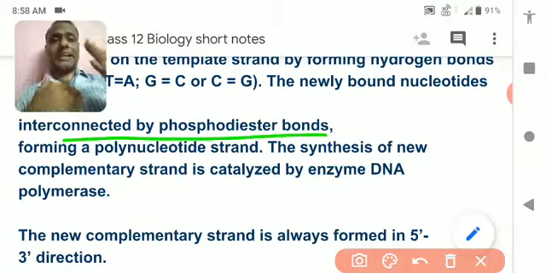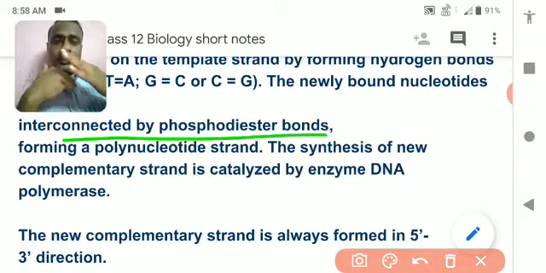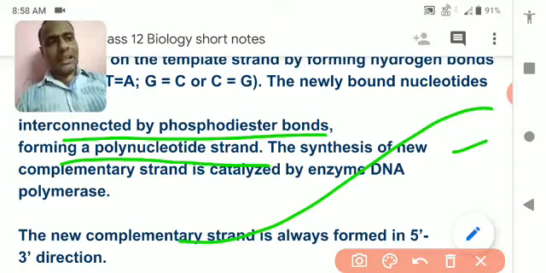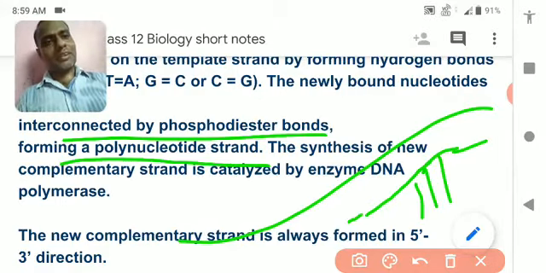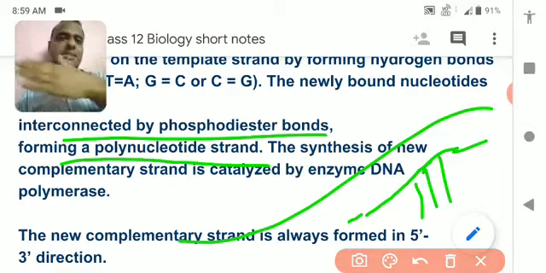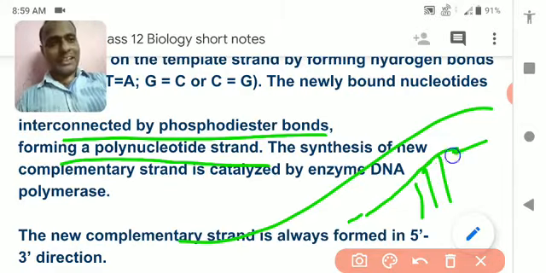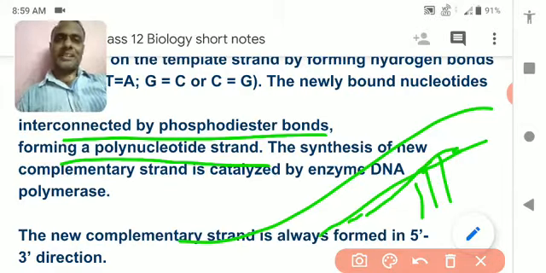So all the components, that is nitrogen bases, sugar and phosphate, bind together with the help of the enzyme and form a polynucleotide strand. Means when the DNA opens, the RNA primer forms, and after that all the things like nitrogen bases, pentose sugar and phosphate gather over here and make, slowly and simultaneously, a continuous layer of DNA strand. Understood? And this is done by DNA polymerase.